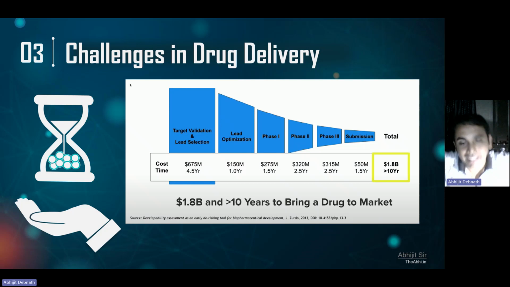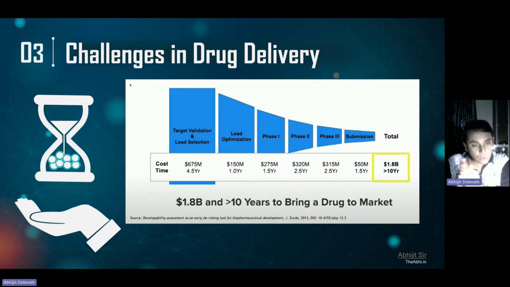Many of you might be thinking, sir, during COVID time, we have seen that COVID-19 appeared at the end of 2019 or the beginning of 2020, and within just 6 or 7 months, we got a new drug molecule called remdesivir and a few other new drug molecules. Yes, this is true. For COVID-19, we discovered the drug molecule and brought it to the market in a very short period of time. But there is something called accelerated approval, and due to the pandemic scenario, the US FDA approved this drug molecule based on its safety data.